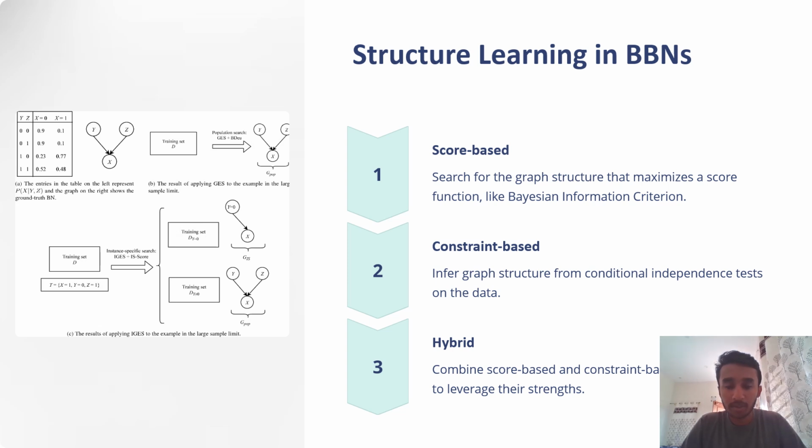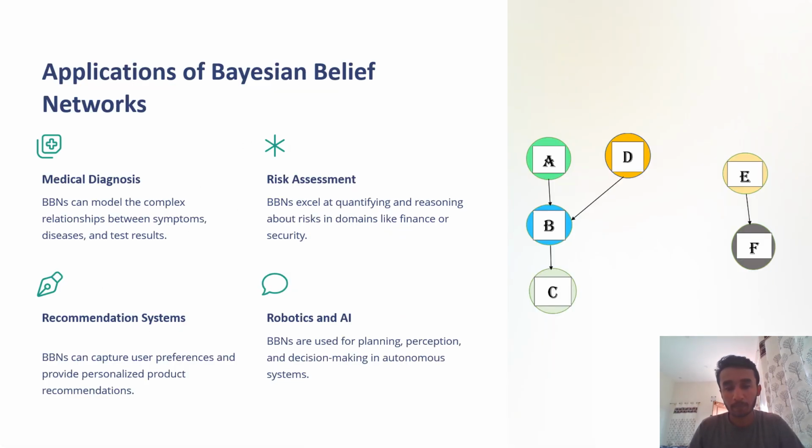In constraint based, we infer graph structure from conditional independence tests on the data. Hybrid combines score-based and constraint-based approaches to leverage their strengths. Score-based, constraint-based, and hybrid are essential in structure learning in Bayesian belief networks.